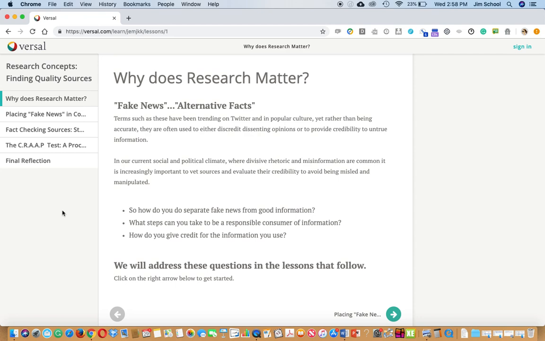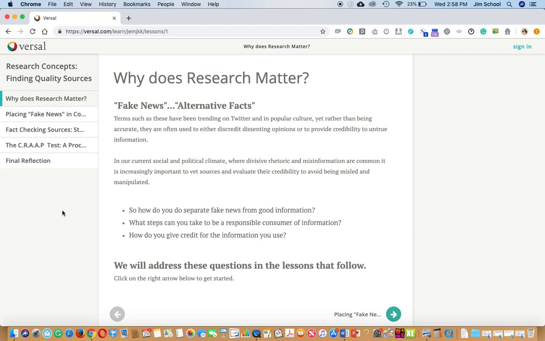So you're going to be doing an activity today in a website called Versal. If you are in this assignment, there'll be a link here at the end of this little video, or you can always use the QR codes that are posted in your class notebook. You see a couple of QR codes there on that page. If you scan the one that says Versal, that'll take you to Versal as well. You're going to be working through a handful of things there on the left-hand side. You'll see the titles, Why Does Research Matter? Placing Fake News in Context, and so on. Those match the headings that are on your note guide.